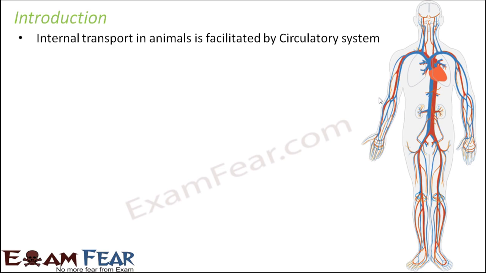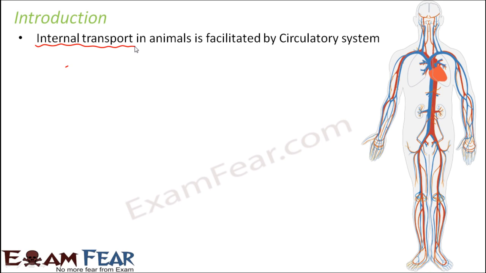When I talk about circulation, I am basically talking about the internal transport in animals. So animals means all animals, not only human beings. So each and every organism which is living needs all the minerals and nutrients and water and whatever is required for their survival to be transported to each and every part of their body. And for that transportation, you need a means to carry the substances from one part to another. So that internal transport is facilitated by circulatory system.